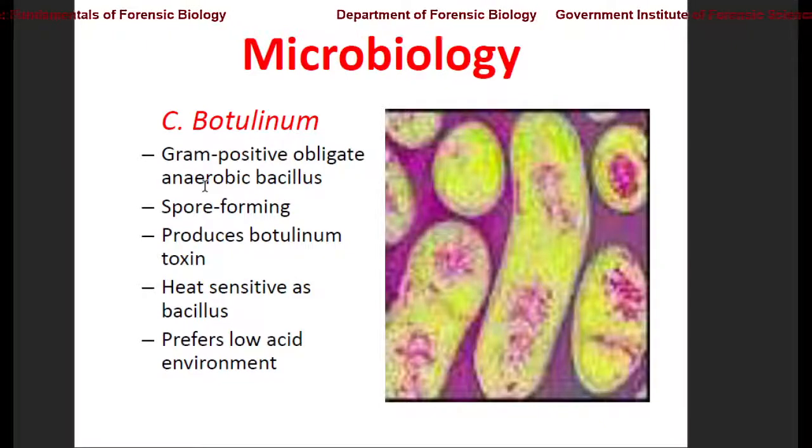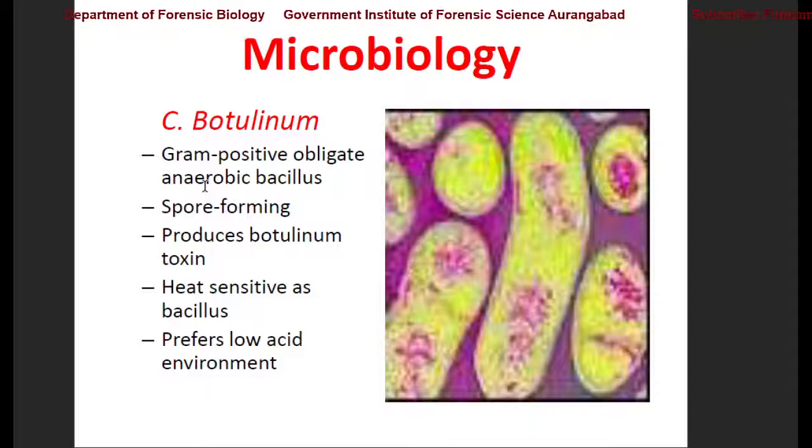The gram-positive obligate anaerobic bacillus. Obligate means they have to strictly follow one requirement. That is, they can grow only in the absence of oxygen. If a little amount of oxygen is available, they will immediately turn into a dormant phase. So they are obligate anaerobic bacilli.